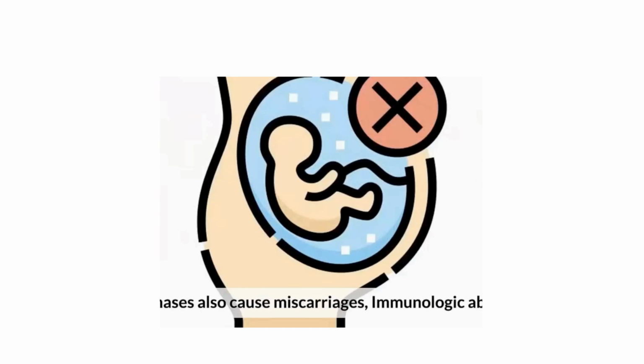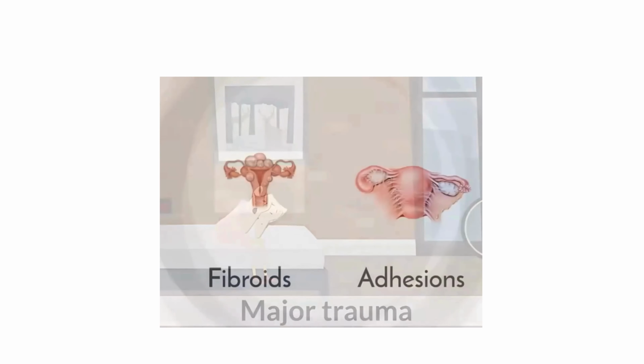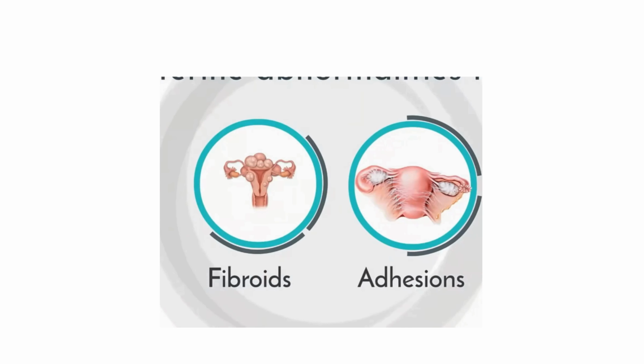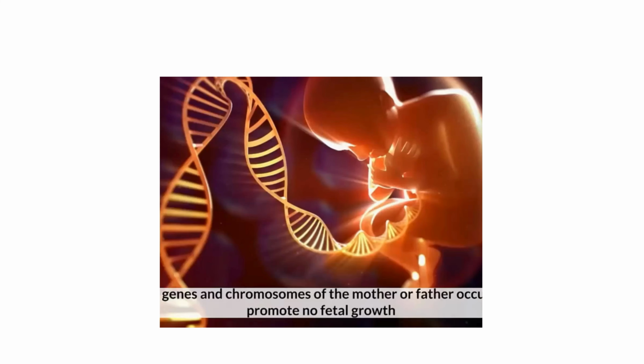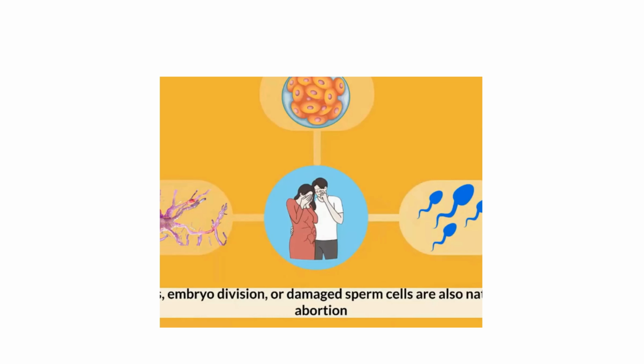Defects in phases also cause miscarriages. Immunologic abnormalities, major trauma, uterine abnormalities like fibroids, adhesions also cause spontaneous abortion, placental defects, retroverted uterus, cervix problems, hormonal problems in mother, infections, uncontrolled diabetes, thyroid disorders, abnormal fetal growth. These errors in genes and chromosomes of the mother or father can occur naturally and promote no fetal growth. Damaged cells, embryo division, or damaged sperm cells are also natural causes of abortion.